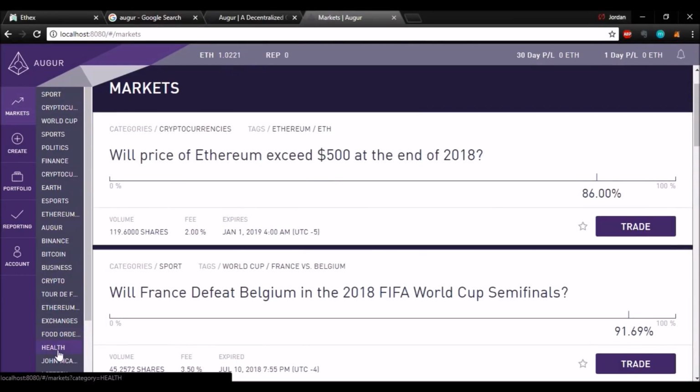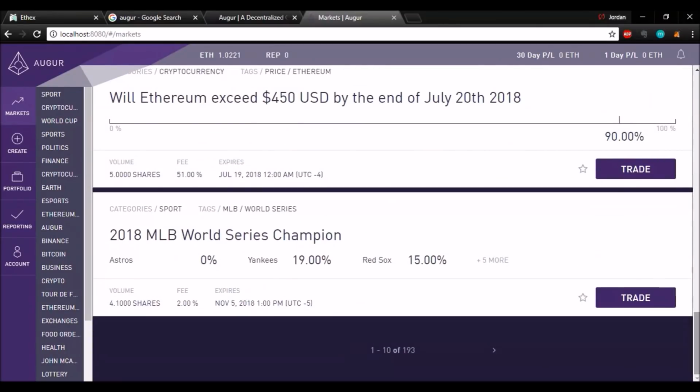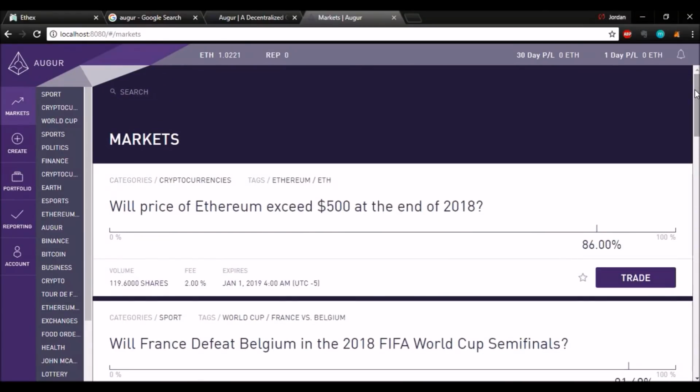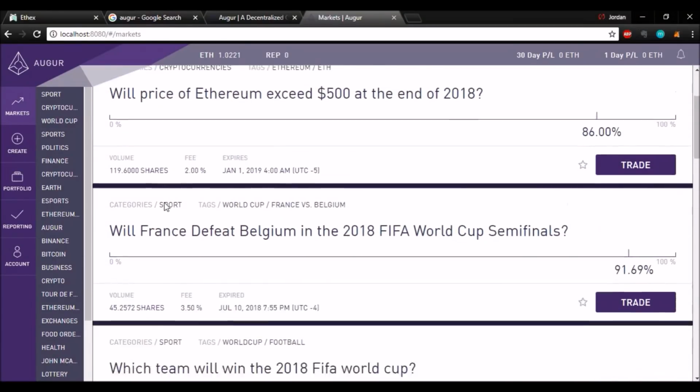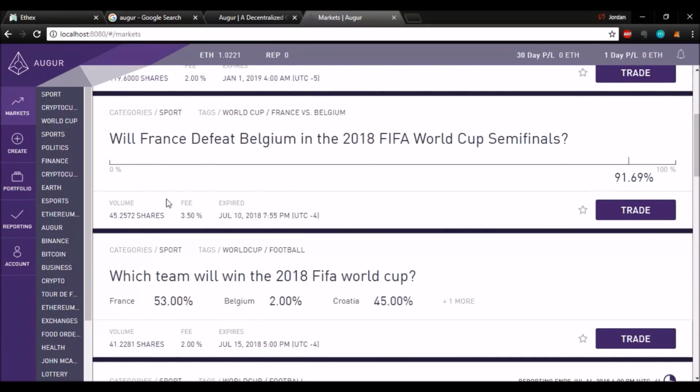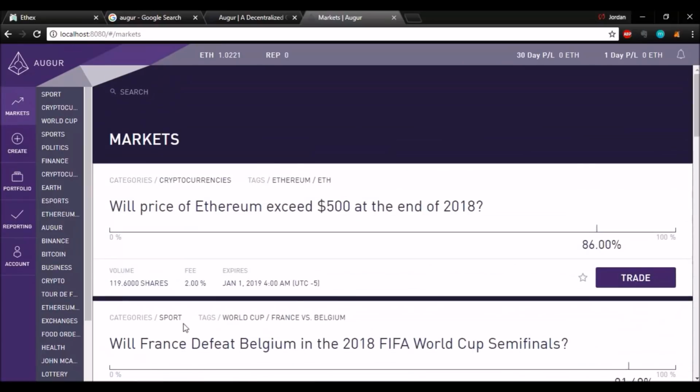There's several different categories that you can go to on the side if you want to narrow down your search, but this general part just shows every single bet that is on Augur. There's 193 right now, and this is ordered in terms of volume. So this top one has the most volume, and then the subsequent ones have less and less volume. So let's just look at this first one. Will the price of Ethereum exceed $500 at the end of 2018? Most people are saying yes, or at least there's a lot of money in people saying yes.